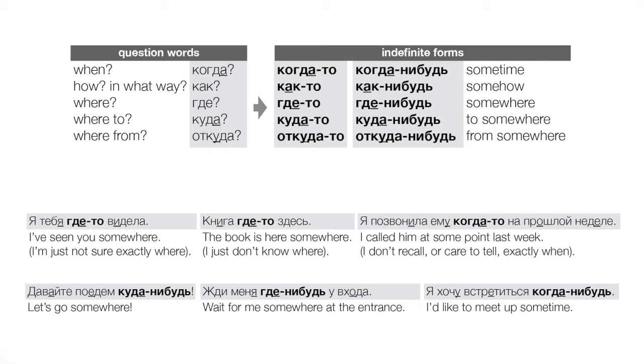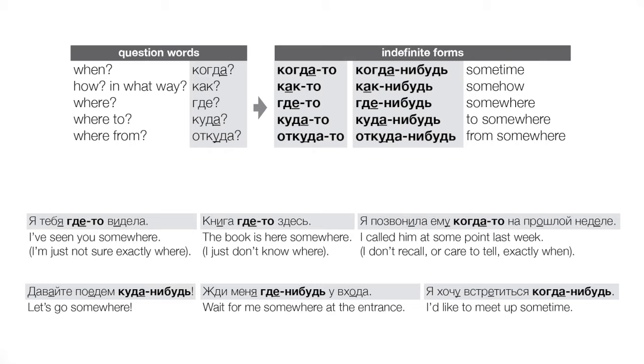Or I'd like to meet up anytime, right? Now, again, we could say that. Oh, I can meet up anytime, right? But that's going to be a different expression in Russian. So again, in the majority of circumstances, both of these indefinite forms we've learned today, the ones in to and the ones in не будь, are going to translate using some in English. So we should definitely think of both of these as being the equivalent of a some expression in English, a some indefinite in English, and worry about the any expression in Russian later. That's going to be something different.